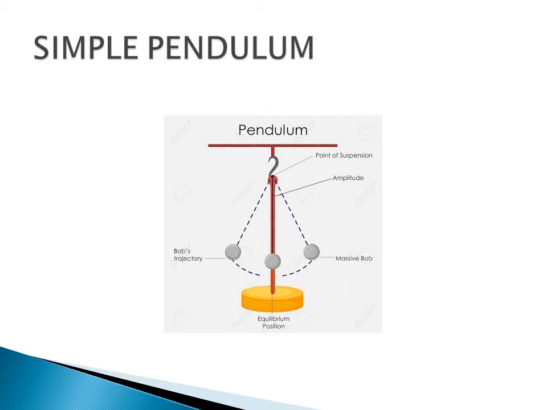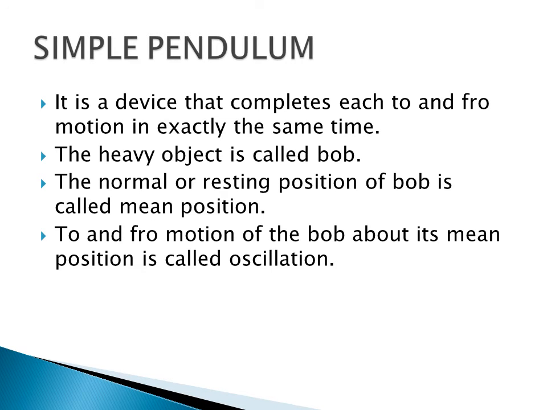Here is a picture of a simple pendulum. You can see the point from where it is suspended. This is known as the point of suspension. And in between, this is the mean position, you can see in the picture. So what is a pendulum? It is a device which completes to and fro motion in the same time, and the moving object is called the bob.